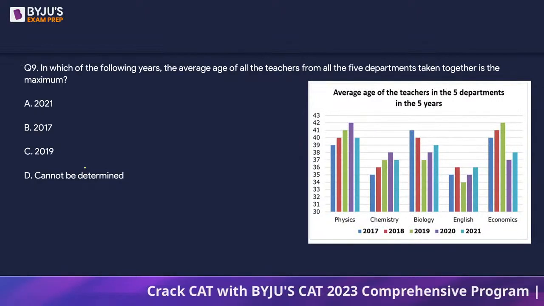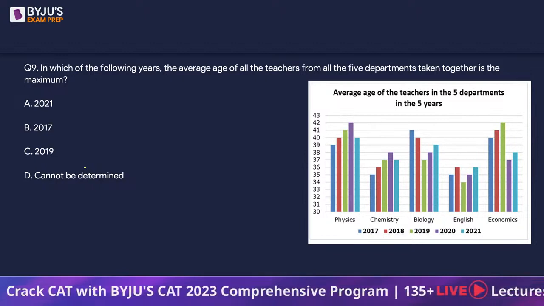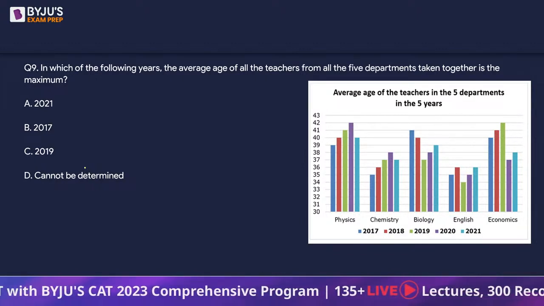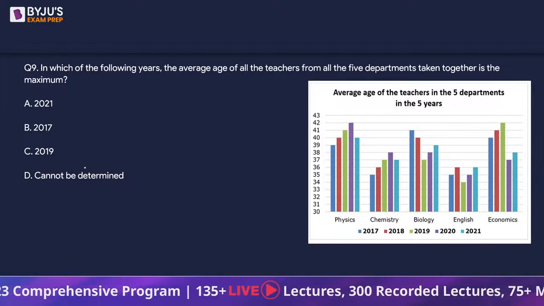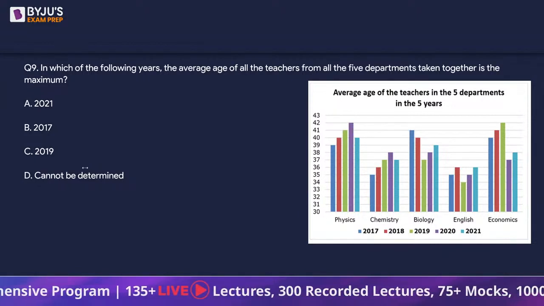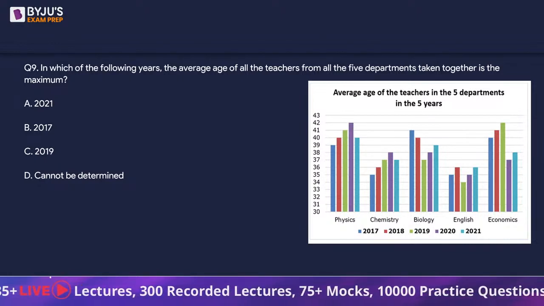Okay, next question number 9. In which of the following years the average age of all the teachers from all the 5 departments together is the maximum? So that means we will need to find out the number of teachers, right?